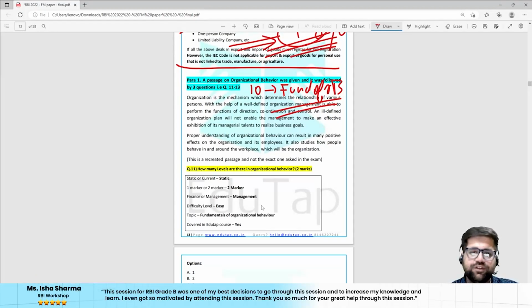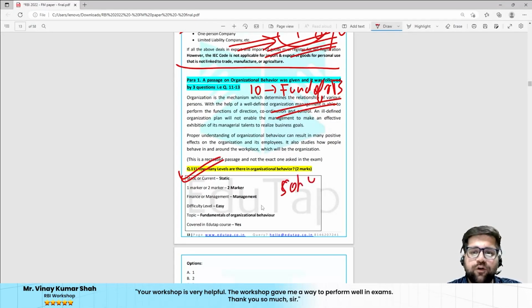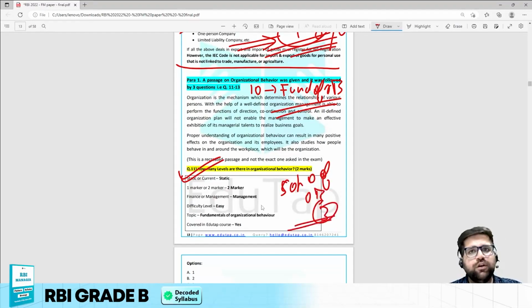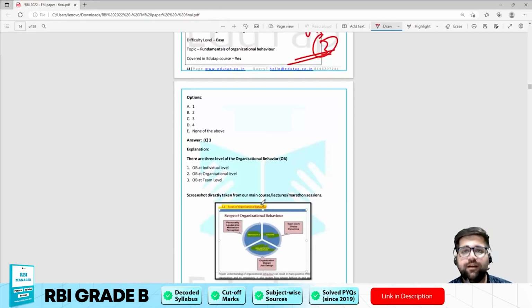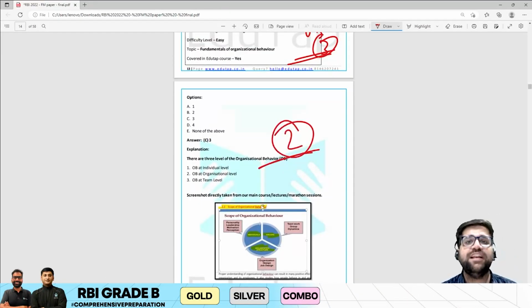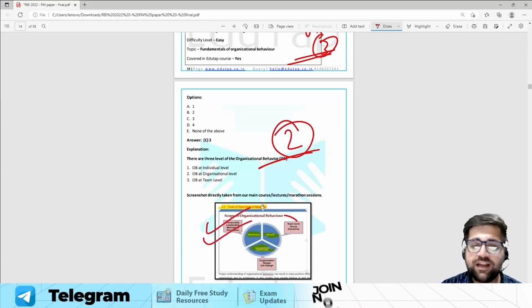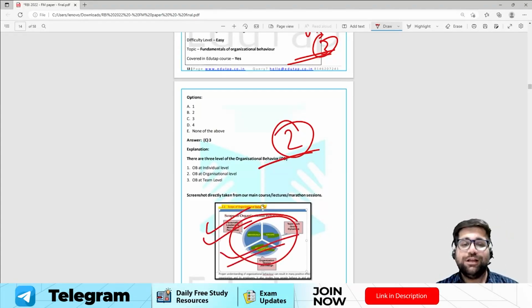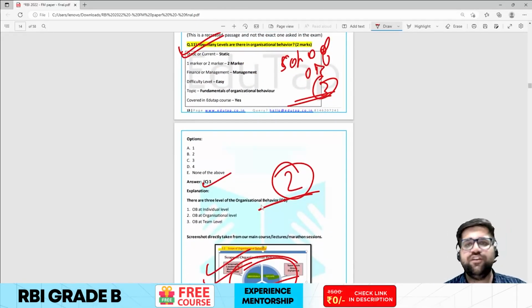Now, the first question was regarding how many levels are there under organizational behavior. So we all know that under the scope of organizational behavior, we have three levels, which are individual, organization, and team levels. This is a very, very easy concept and a low hanging fruit. Crucial 2 marks could have been gained if you had studied just this particular diagram, which is again taken from your course as well. So this is a very easy question, and the answer will be 3.